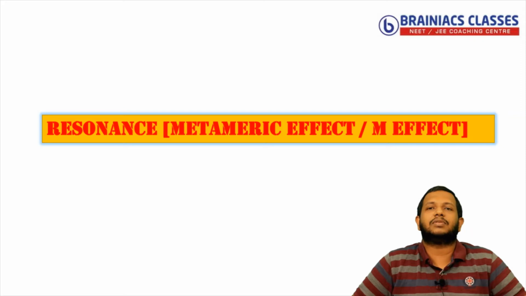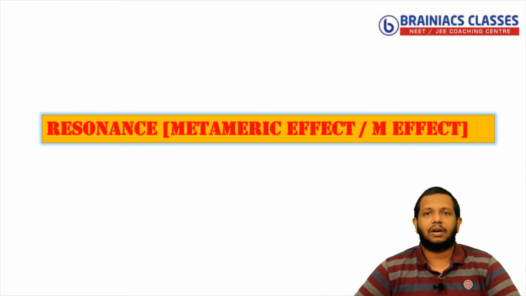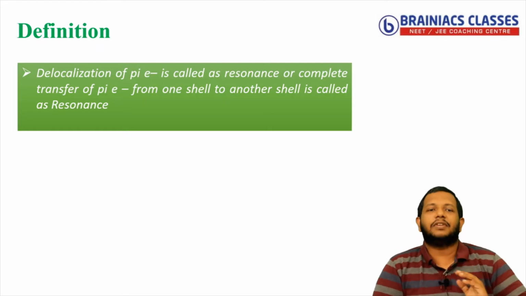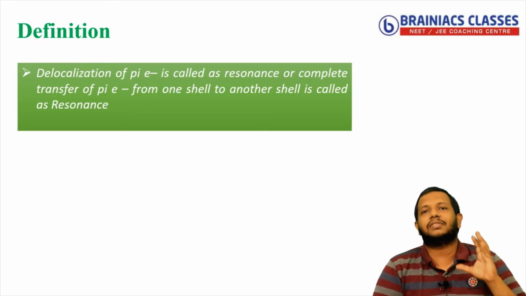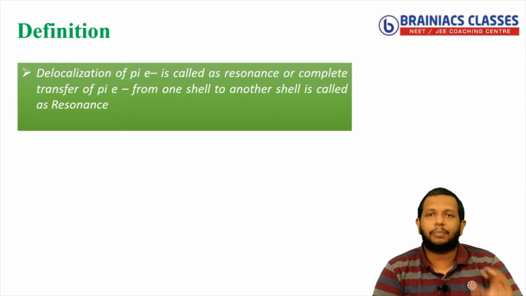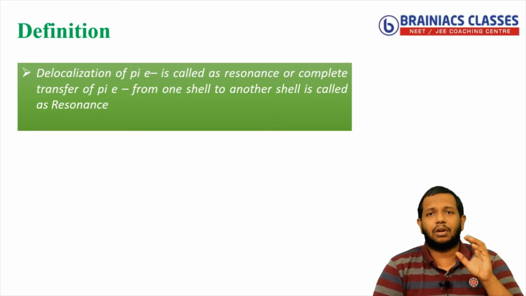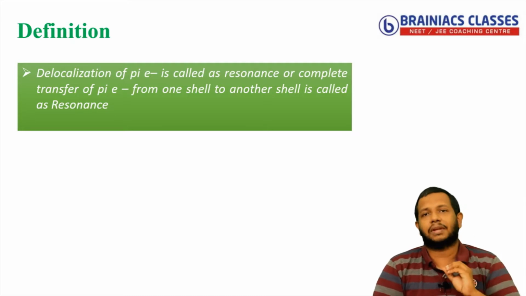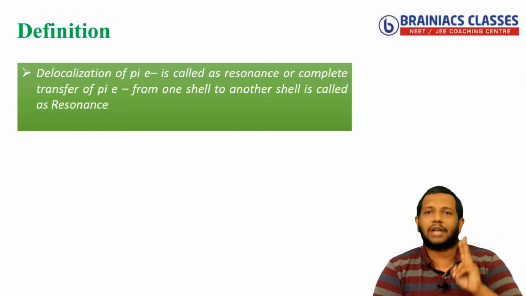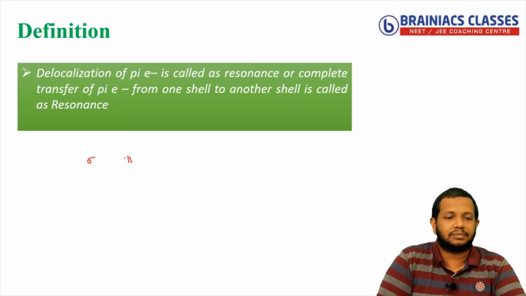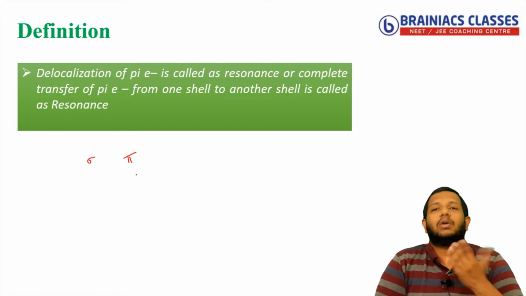First we will see the definition of resonance. The basic definition states that resonance is nothing but the delocalization of pi electrons. Delocalization means what? Localization means staying at one place. Delocalization means moving. So we know that there are two types of bonds, sigma bonds as well as pi bonds, correct? So who is involved in resonance?